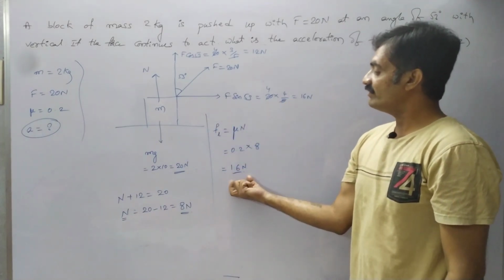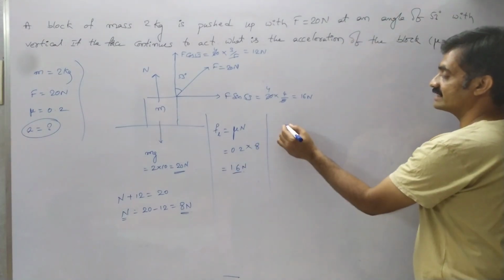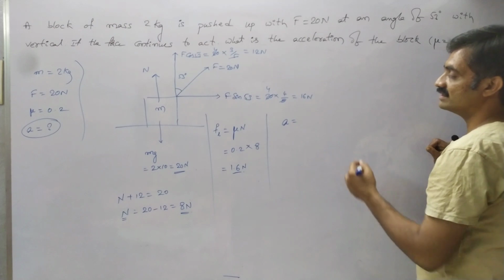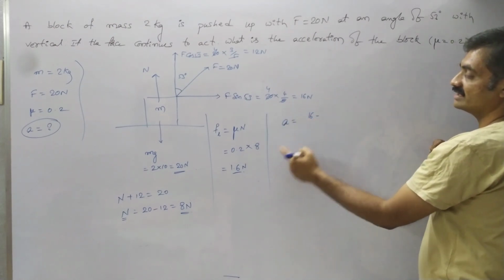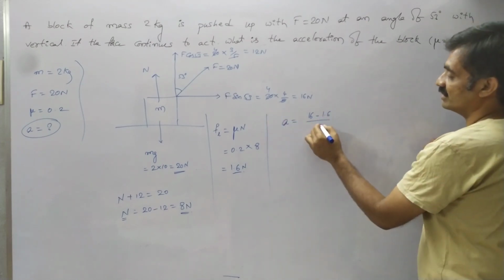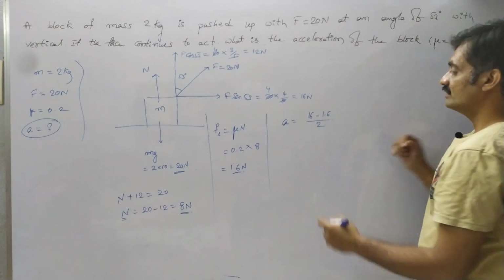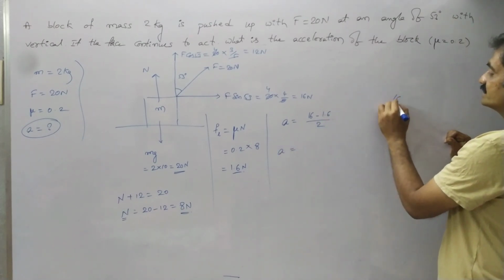So based on that we have to find the acceleration of the block, and as you observe, the acceleration A is equal to the applied force along the horizontal, nothing but 16 minus the limiting frictional force, by the mass of the block, 2. So from this A is equal to 16 minus 1.6,